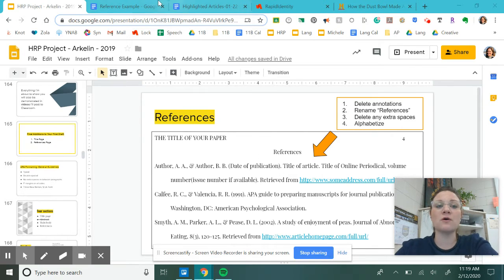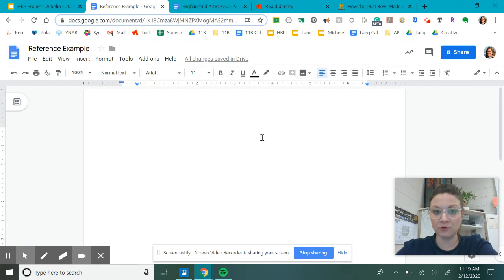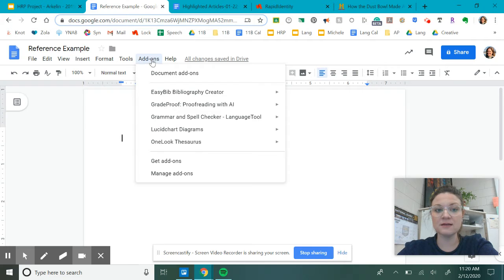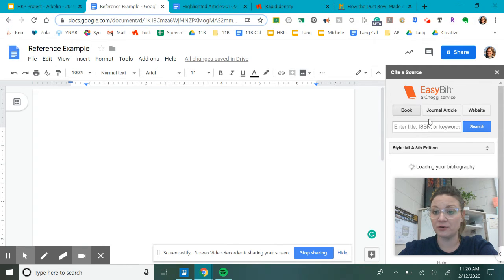All right. So what I have right now is a blank Google Doc that I am creating my references page on. To do this for Google articles, you're going to do the following. Up in add-ons, if you have it already, you're going to EasyBib Bibliography Creator and you're clicking Manage Bibliography. If you don't have this, you're simply going to get add-ons and search for that add-on and then add it. But for right now, I'm going to move forward. So EasyBib Bibliography Creator, I'm going to click Manage Bibliography, which is going to open the side window here.